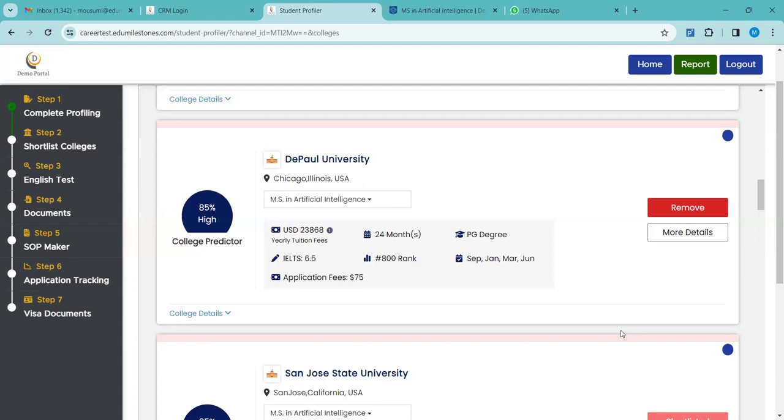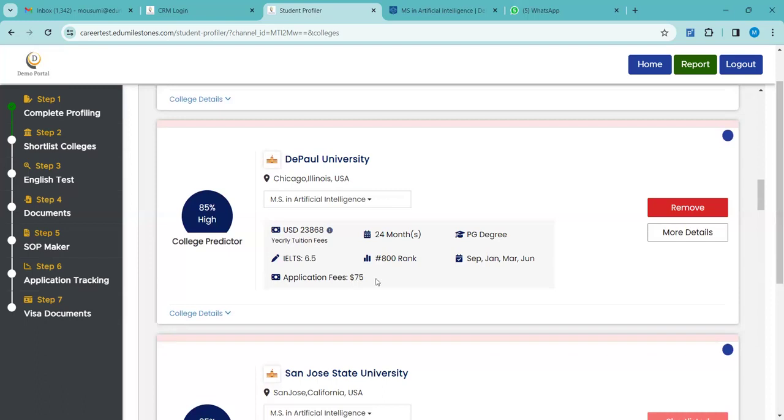This is the application fee. I'm talking about the application fee now, the one that the university charges. This fee is charged during the application submission time. So, for example, the student's profile is ready to go for application processing and submission for the universities. It will go to the processing team. The processing team will be doing all the needful of submitting the application.